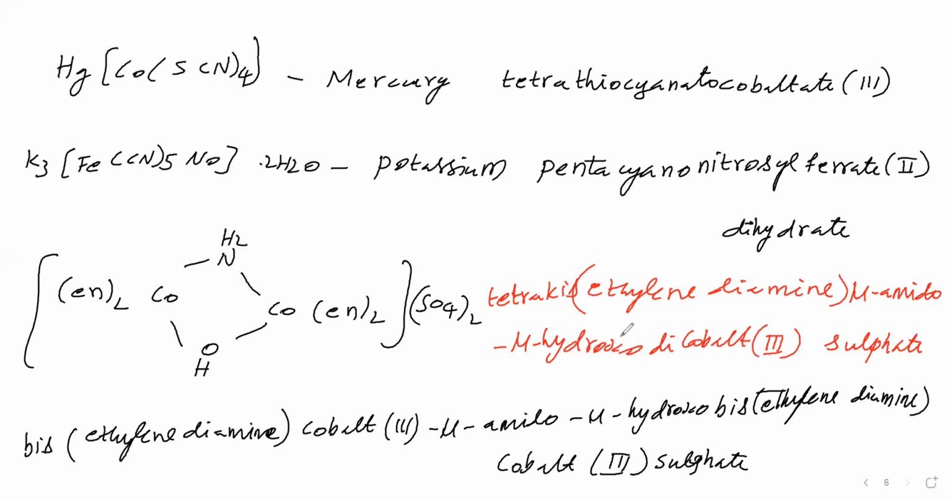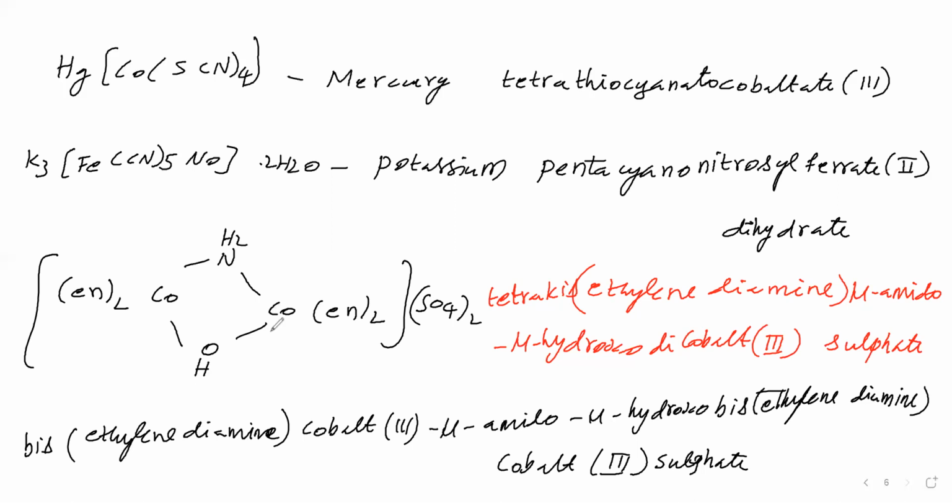Do you think both cobalt are in the same oxidation number, same environment? Yes. This cobalt has 2 ethylene diamine molecules. It also has 2 ethylene diamine molecules. Both are bridged with NH2. Both are bridged with OH. Both are present in the same manner. That's why dicobalt we have written.